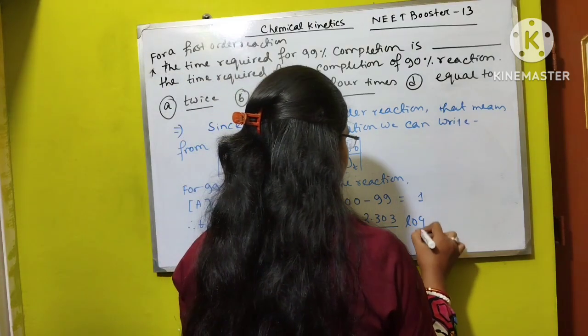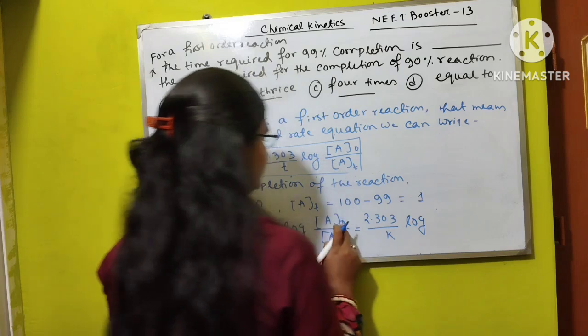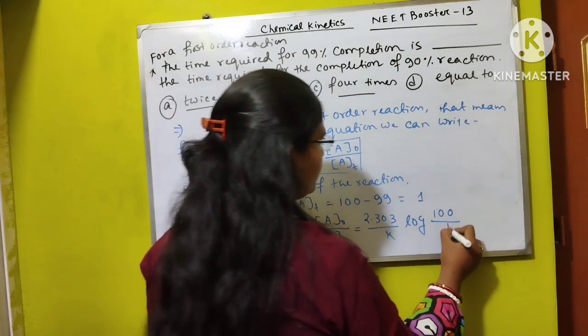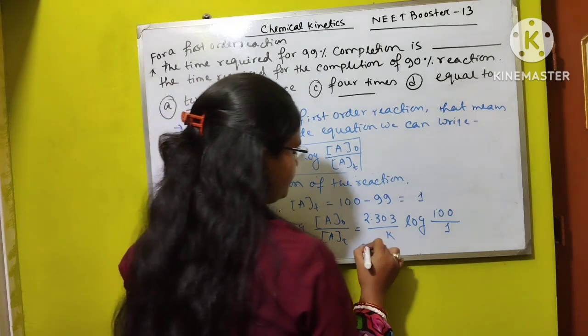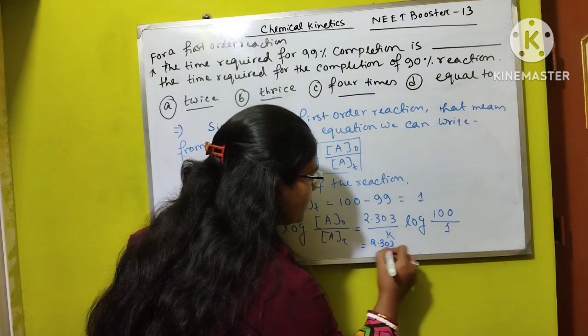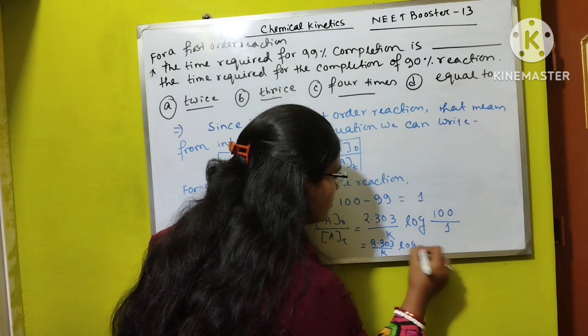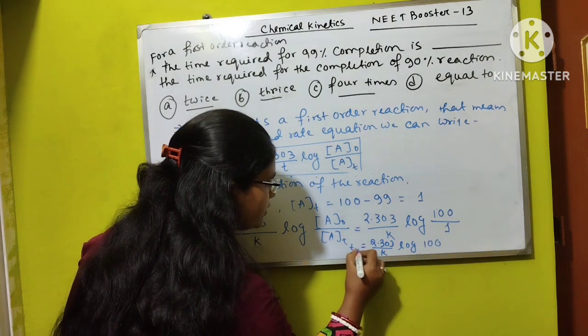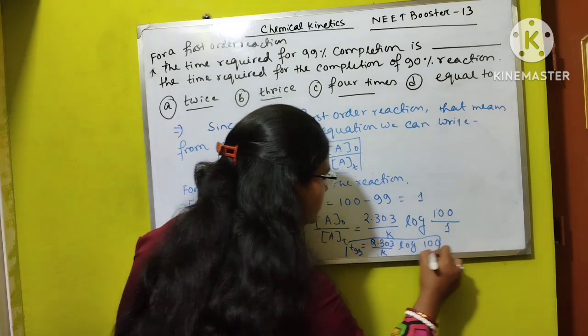So 2.303 by k log, A naught is 100% and AT is 1%. Therefore, t99 will be equal to 2.303 by k log 100. This is our first equation.